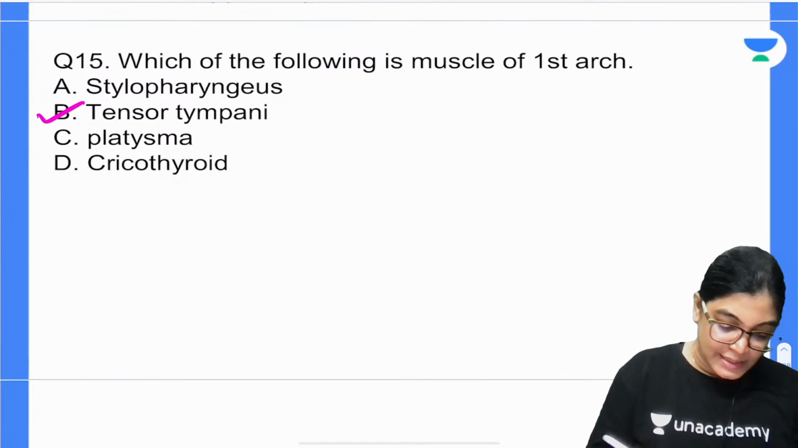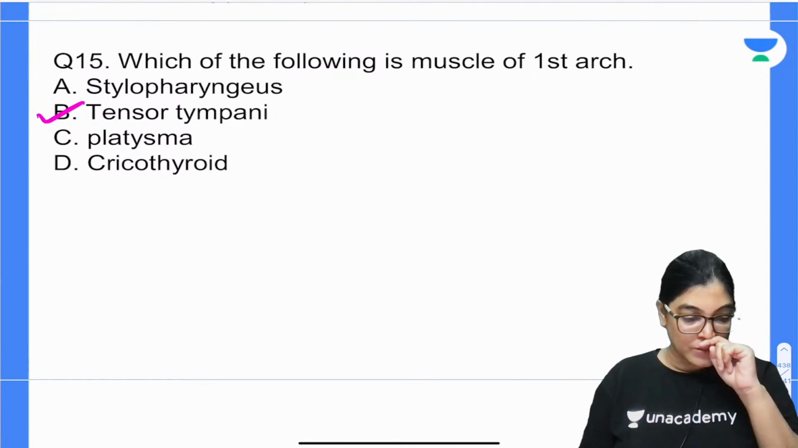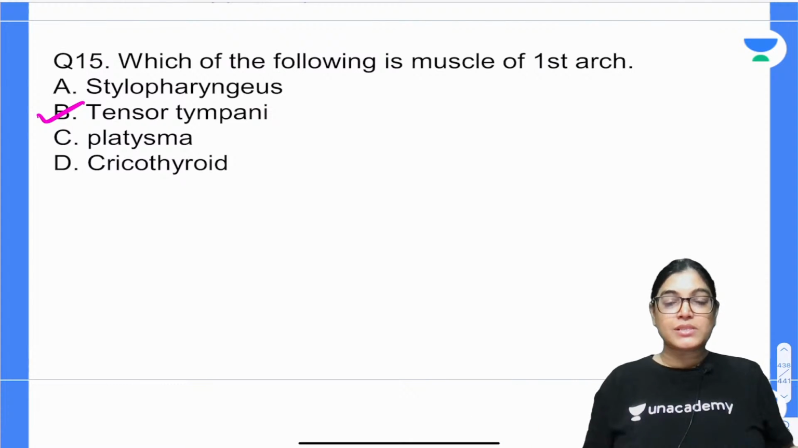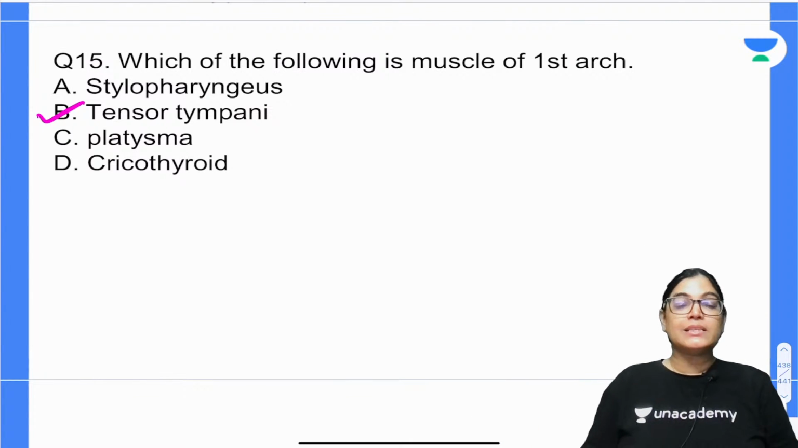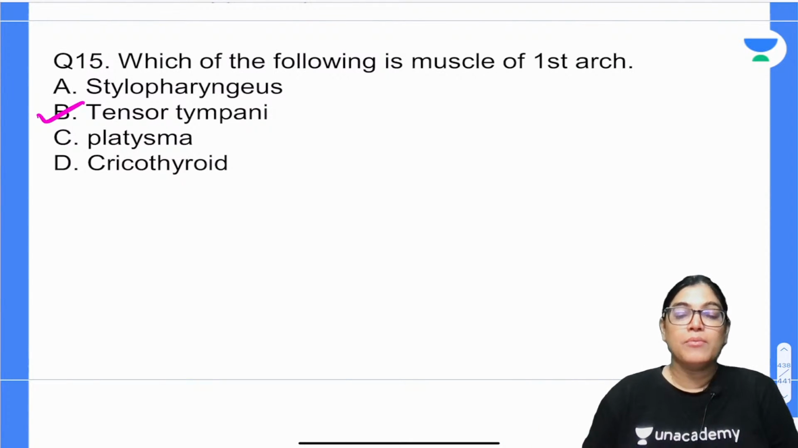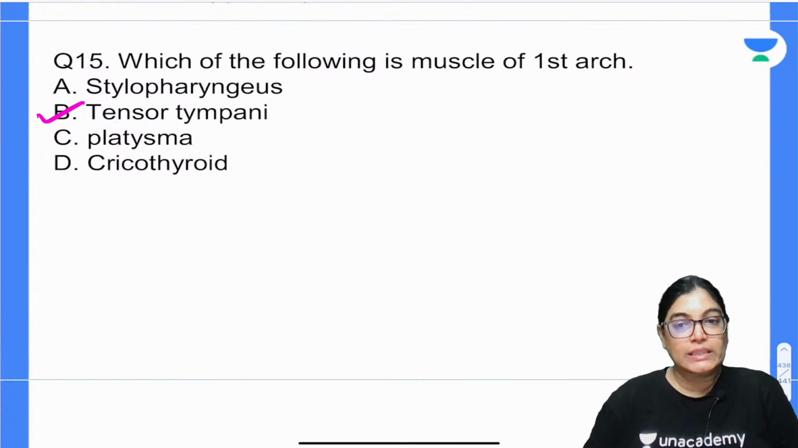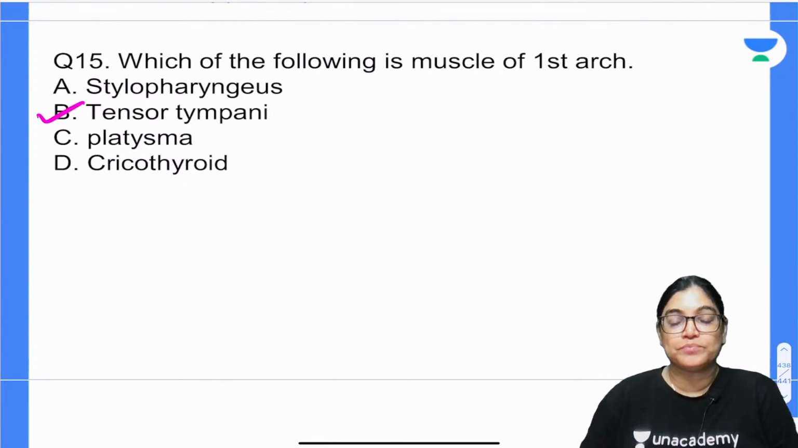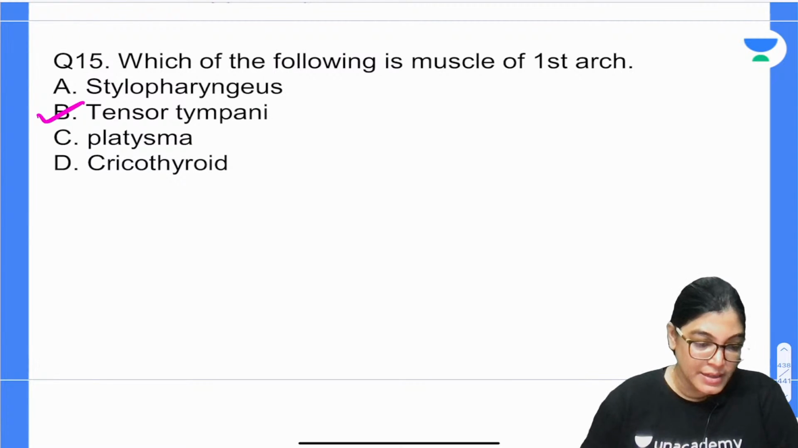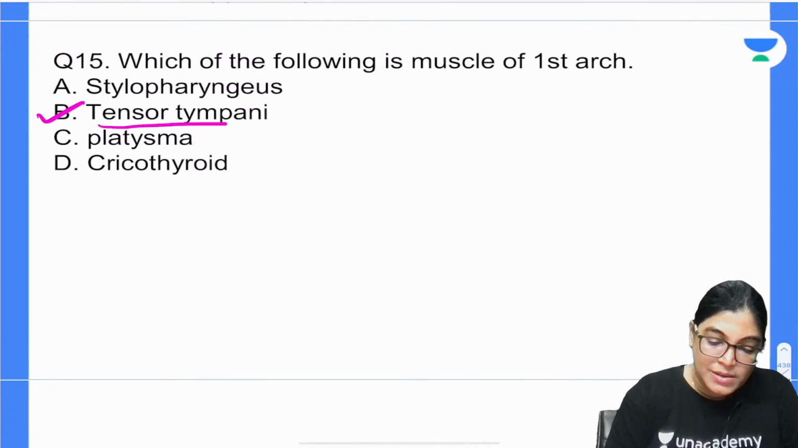Absolutely correct. Tensor tympani is absolutely correct. Stylopharyngeus is the muscle of the third arch, tensor tympani is the muscle of the first arch, and platysma, a muscle of superficial facial expression, is of the second arch. Cricothyroid is the muscle of the larynx, the fourth arch, related with the nucleus ambiguus. Tensor tympani is the muscle of the first arch.